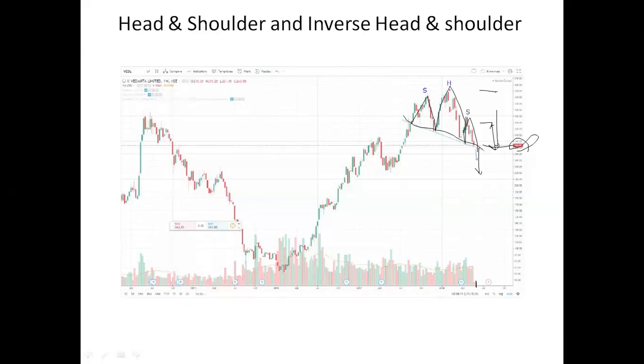What was the height of the head? The height of the head was around 260 minus 180, which was 80 points, and it gave a profit of 70 points when the level is broken. So with the head and shoulder pattern, getting 70 points took more than 2 months. So the head and shoulder pattern should be used for positional holds.